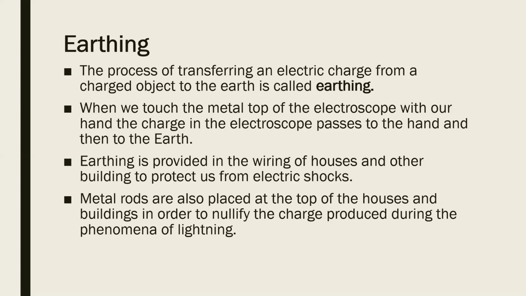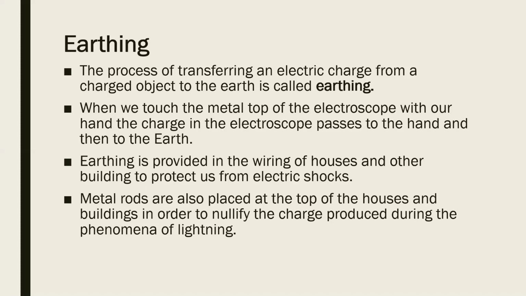Now as we take the glass rod near the electroscope, we are transferring the charge from the glass rod to the metal top of the electroscope. But when we touch the metal top of the electroscope with our hand, whatever charge is present in the electroscope, that means earlier the aluminum foils were diverging from each other, but when we touch the metallic top, the aluminum foils will drop down.